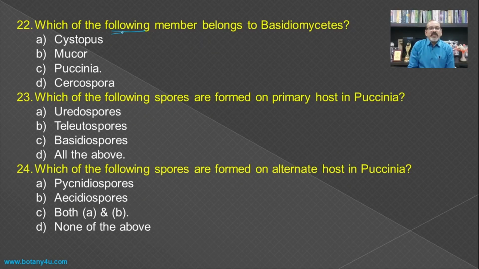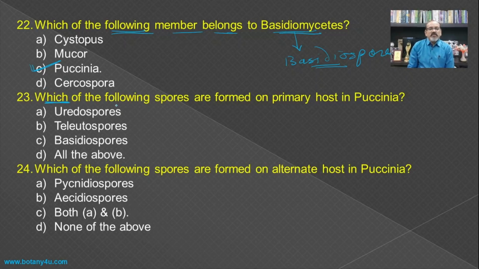Then which of the following members belongs to Basidiomycetes? The Basidiomycetes characteristic feature is formation of basidiospores, just like that of Zygomycetes, formation of the zygospores. So here the Puccinia is a member of the Basidiomycetes, in which there is a formation of basidiospores. We will see in the upcoming questions.